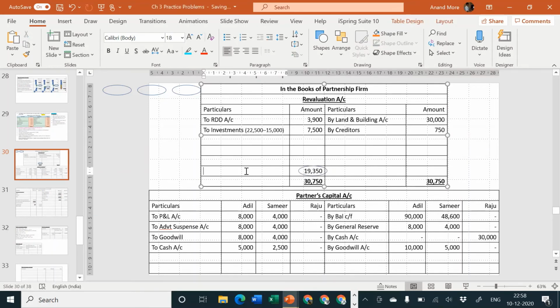Then it is to be transferred to our old partners in their old ratio, Samir, Adil and Raju, to partners' capital accounts.